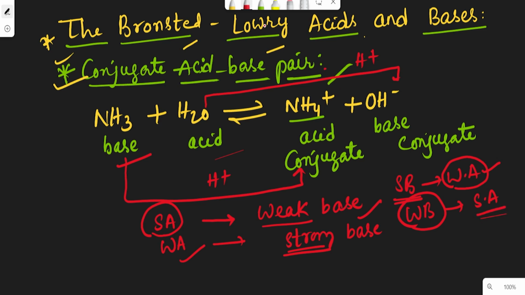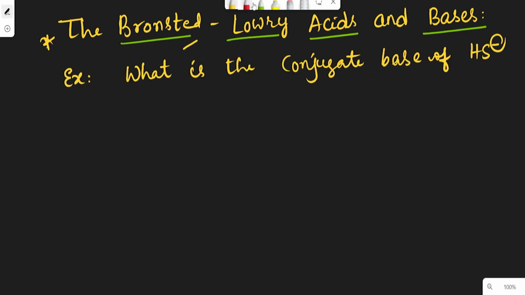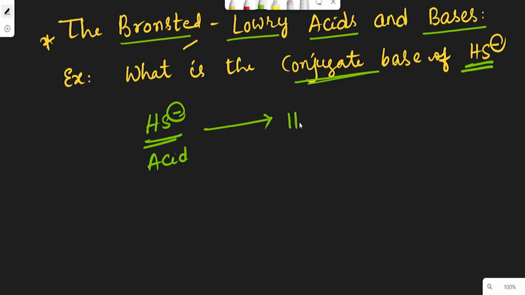So you have to remember this point, and how the questions will come in your examination. Let us see the first question. What is the conjugate base of HS minus? Here, the question is asking for the conjugate base. HS minus is an acid. To get the base, it loses one proton, so it loses H plus and becomes S minus 2. So the conjugate base is S minus 2.